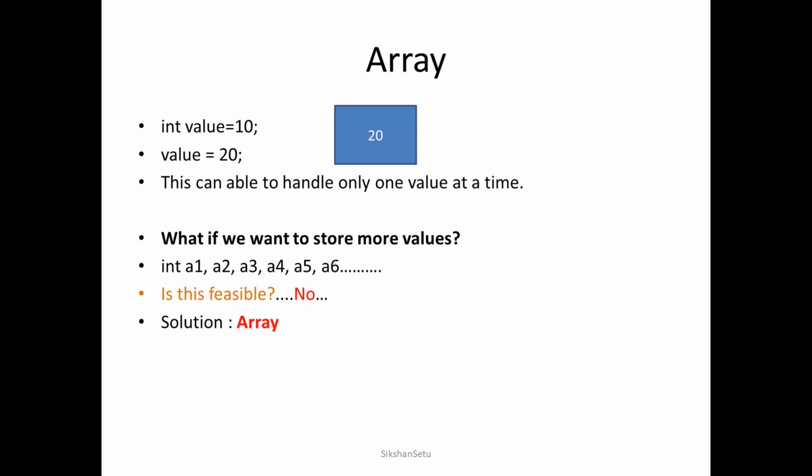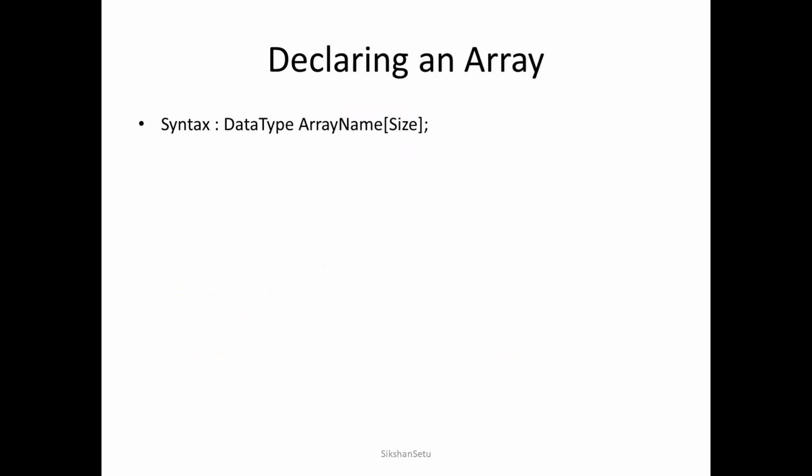So what do we mean by an array? An array is a collection of more than one value of the same type. Here two terms are very important: one is a collection of more than one value, and second is that they are of the same type. Now let's see how we can declare an array. The syntax is: we must have a data type, then the array name, and in square brackets we specify the size, that is, how many elements we require in a particular array.